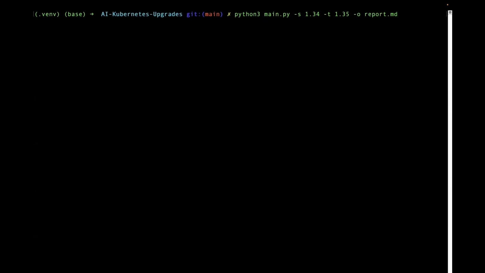Now it knows which Kubernetes cluster it has to upgrade because it is using kubeconfig and kubectl. So it is connected to the Kubernetes cluster that we just created, and there is nothing in the cluster. Let's see what it says about whether the upgrade is feasible or not, and also how confident it would be about the upgrade.